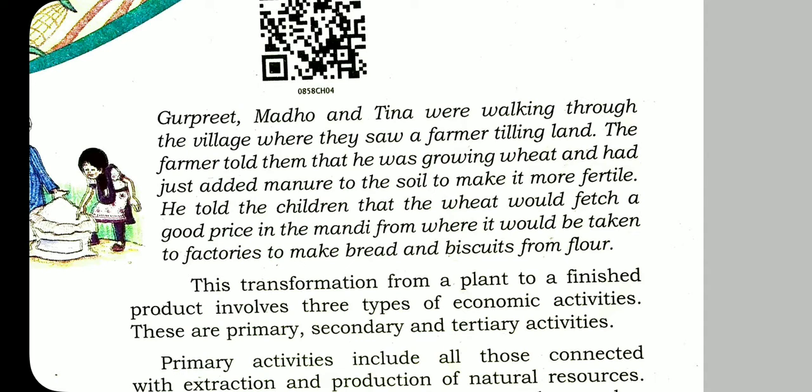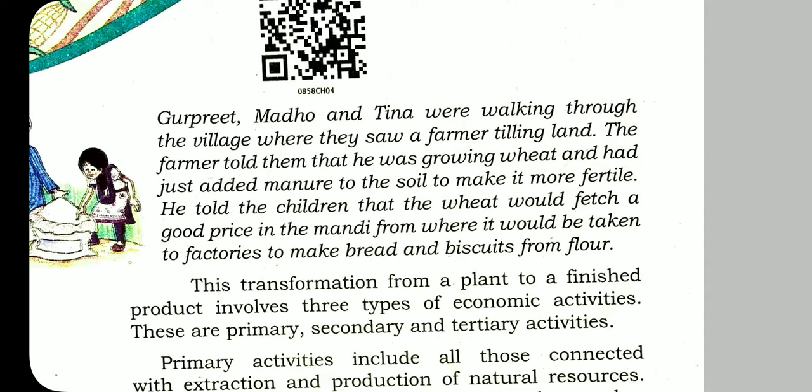Regarding these 3, tilling the land is the primary activity. First and foremost for agriculture, tilling the land is the first step. After that, the farmer told them that he was growing wheat and had just added manure to the soil.